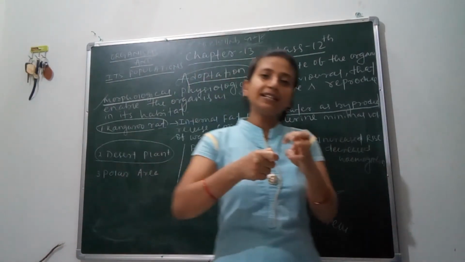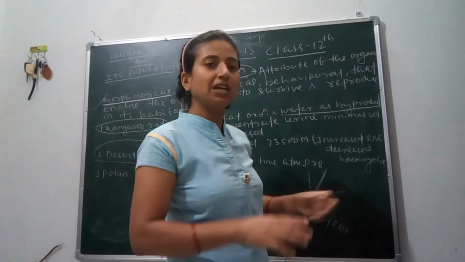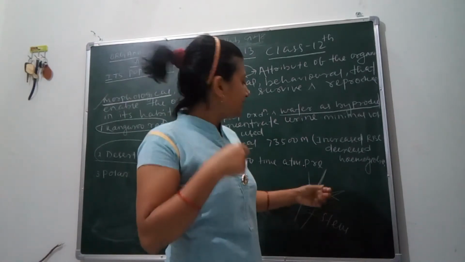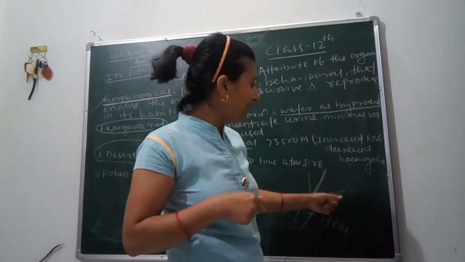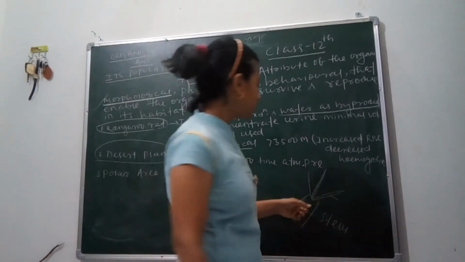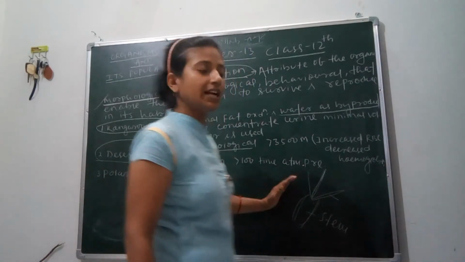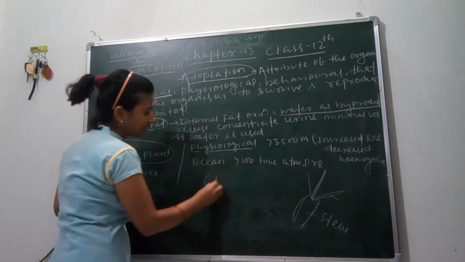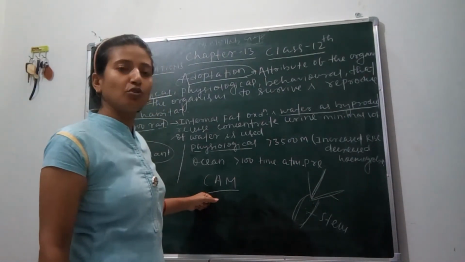As you know, the less the surface area, the less the evaporation. So here, if the leaves are broad, then water loss will be maximum. But the desert plants change their morphological structure, meaning they change their leaves into spines and reduce the water loss. And the stem helps in photosynthesis due to the presence of the photosynthetic pigment, chlorophyll. And here you also have to understand, they use a special pathway called the CAM pathway, which you studied in plant physiology in class 11th.